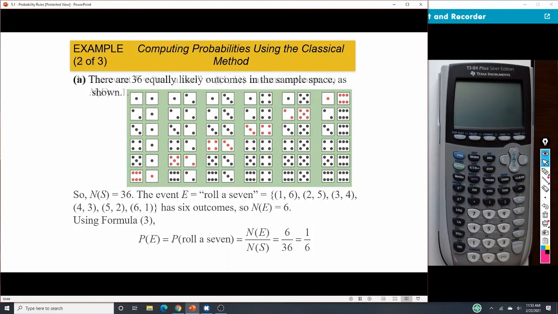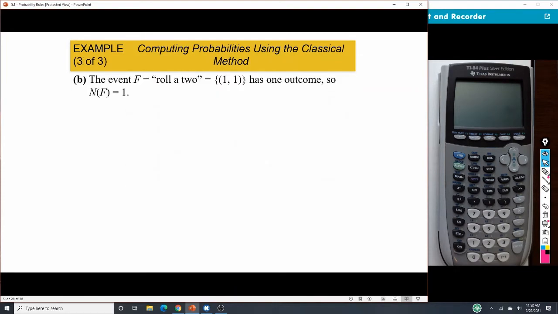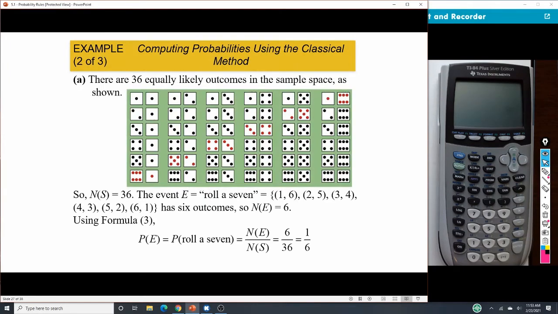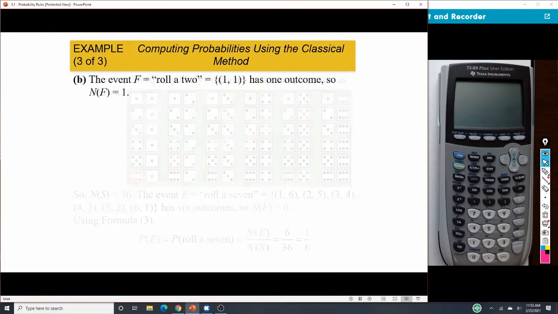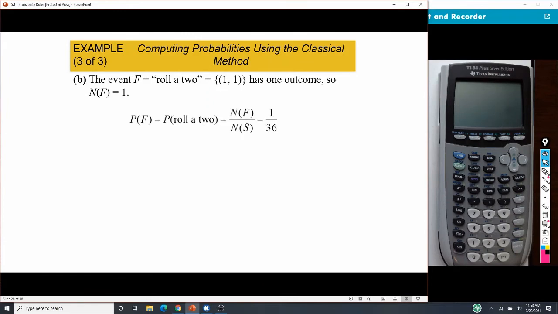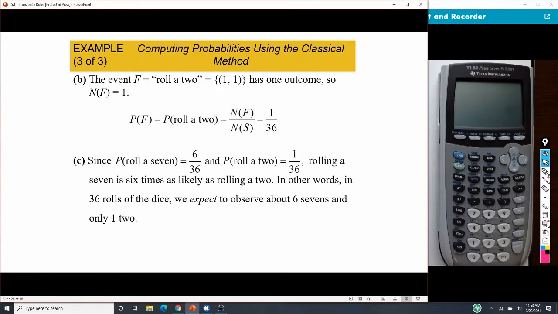Okay. Now, what about rolling a snake eyes or a 2? Okay, snake eyes means a 1 and a 1. Well, there's only one of those. So when we go back and look here, only the very first one is the snake eyes, the 1-1. And so there's only one outcome out of the 36. Okay. So to comment on those, rolling a 7 we said was 6 out of 36. Rolling a 2 or snake eyes is 1 out of 36. So that means that rolling the 7 is 6 times as likely as rolling the 2. So out of 36 rolls, we expect 6 7s and only 1 2.